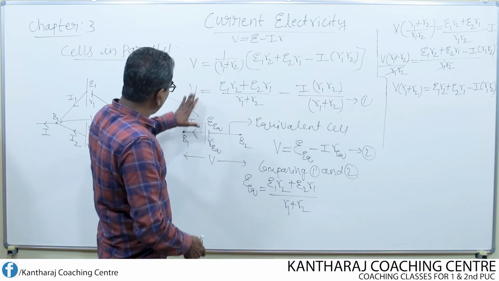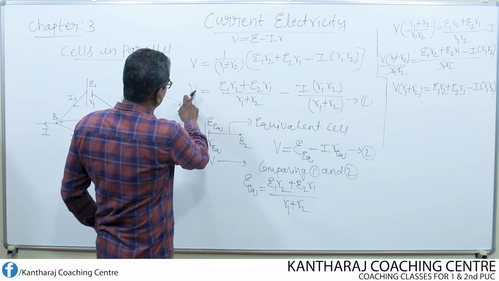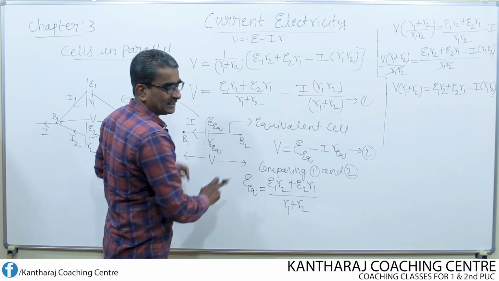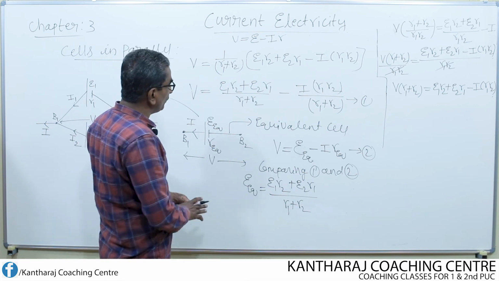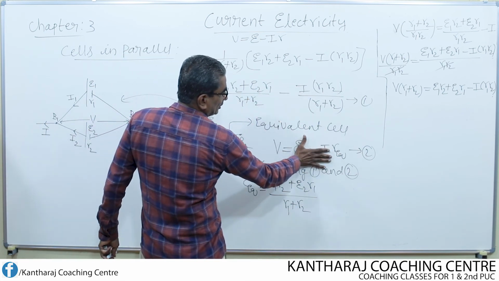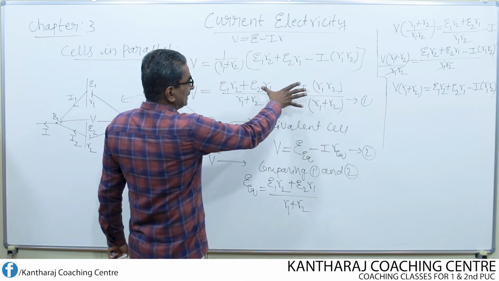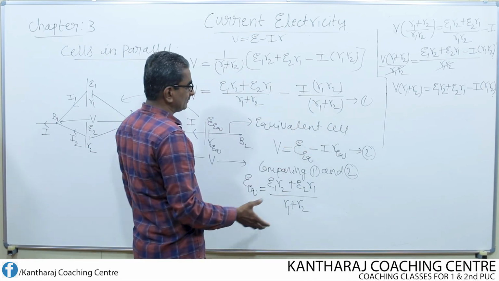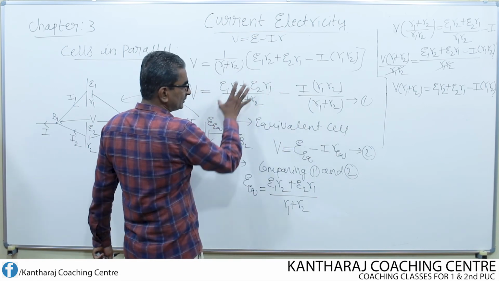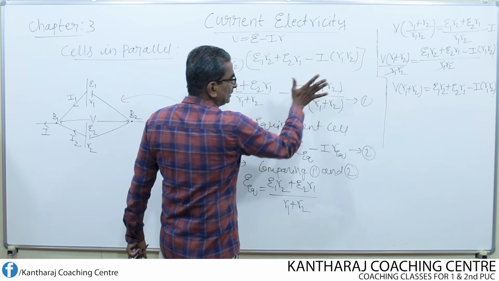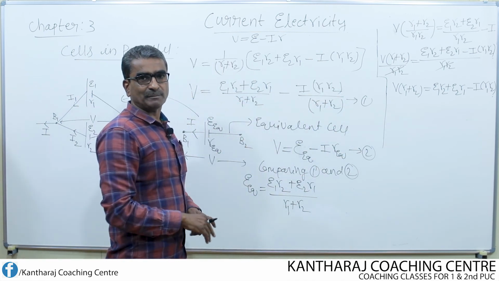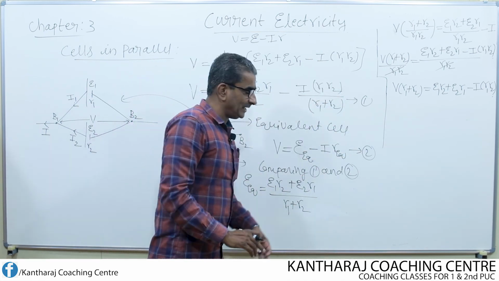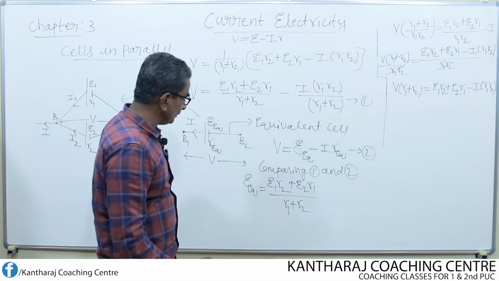Okay. On comparing, since the left hand side of both is the same, V is there here and V is there here. Therefore, the right hand side of 1 must be equal to the right hand side of equation 2. Right hand side of 1 must be equal to 2 means what? This term should be equal to this, and the center term should be equal to this. That is the purpose of comparing equation 1 with equation 2.